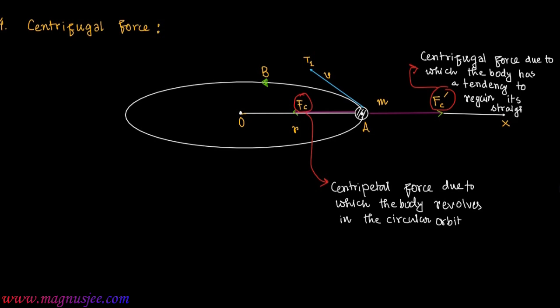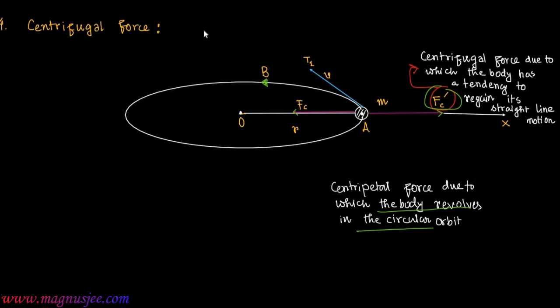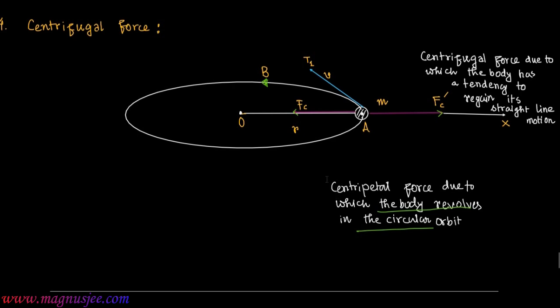The body has a tendency to regain its straight line motion. Due to application of centripetal force Fc, the body will have rotational motion, and due to the action of centrifugal force, the body will regain its linear motion or straight line motion or translational motion.